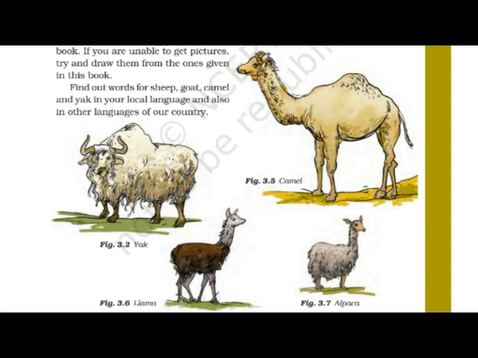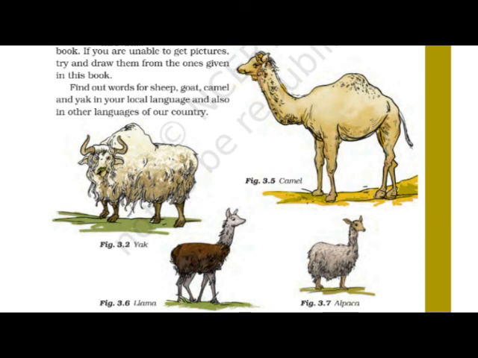Okay, activity number 3.2, where you have to stick the pictures of the different animals, and if the pictures are not available, you have to draw them, and also find out the words for sheep, goat, camel and yak in your local language and what they are called in another language of the country.